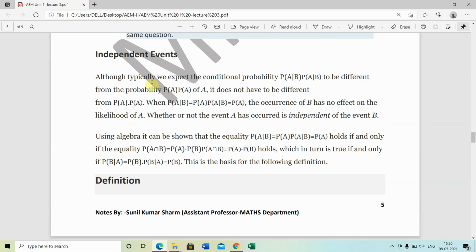Now the independent events. Although typically we expect the conditional probability P(A|B) to be different from the probability P(A), it does not have to be different from P(A). When P(A|B) equals P(A), the occurrence of B has no effect on the likelihood of A, whether or not the event has occurred; A is independent of the event B. Using algebra, we show the equality P(A|B) equals P(A) holds if and only if the equality P(A intersection B) equals P(A) times P(B) holds, which in turn is true if and only if P(B|A) equals P(B).